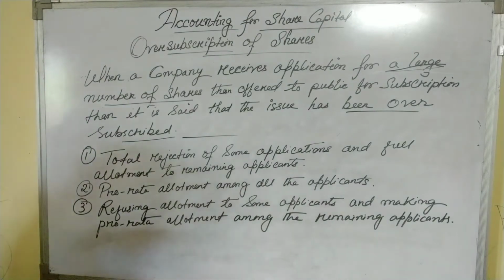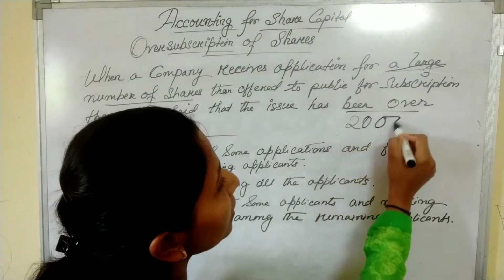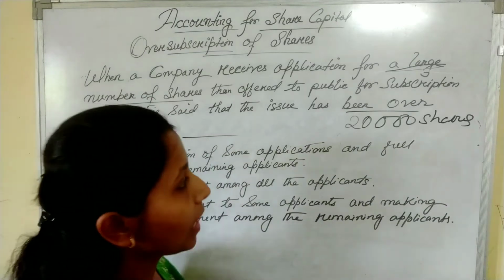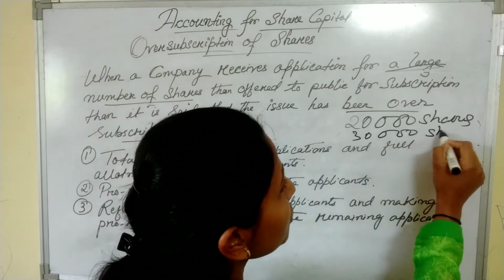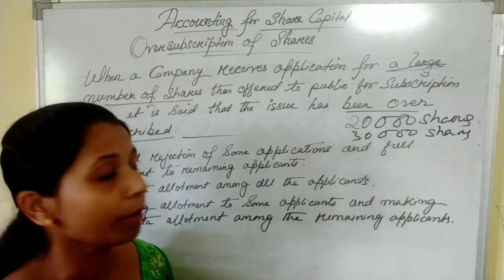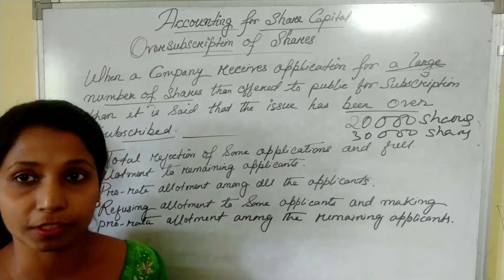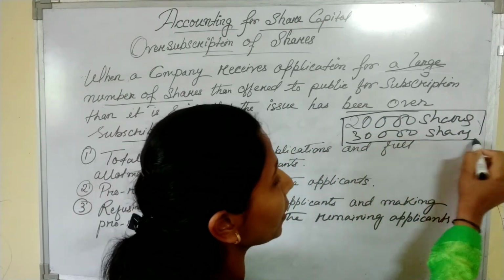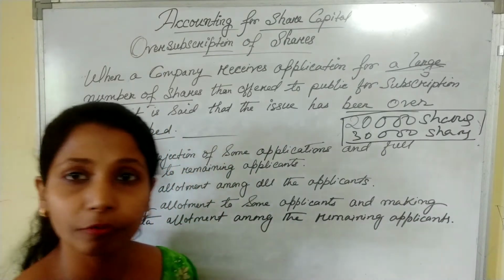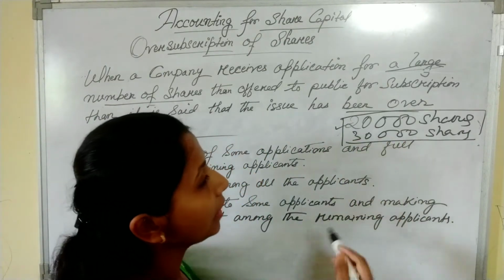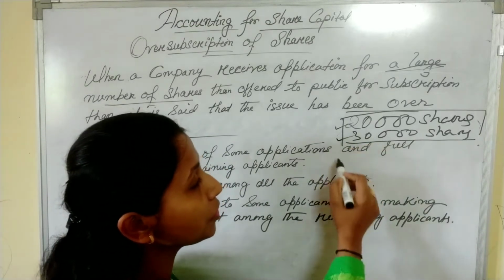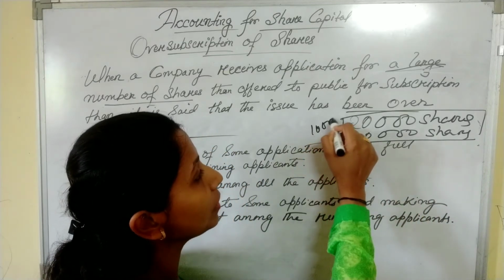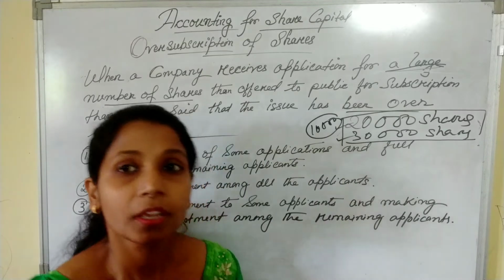For example, a company offers 20,000 shares to the public for subscription, but the public has applied for 30,000 shares. Maybe the company is a well-reputed company, so the public is more interested in purchasing its shares. Now, this is a case of oversubscription because the company has offered 20,000 shares and the public has subscribed for 30,000 shares, an excess of 10,000 shares. This is a case of oversubscription.